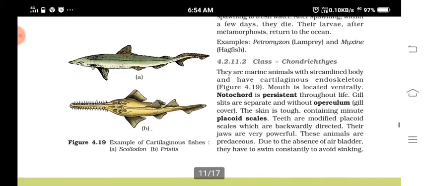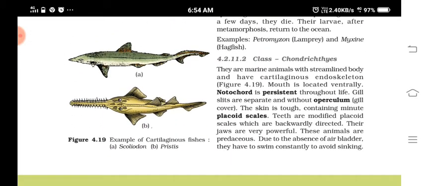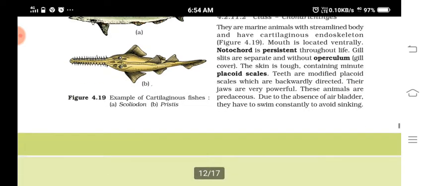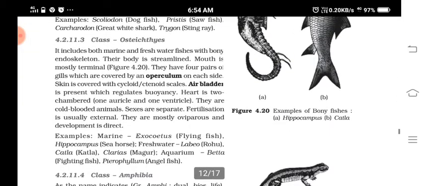Pristis, Scoliodon, sharks, etc. are examples of what? Chondrichthyes. So, understood now about the Chondrichthyes.